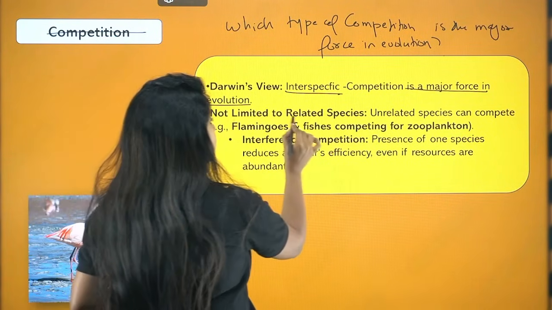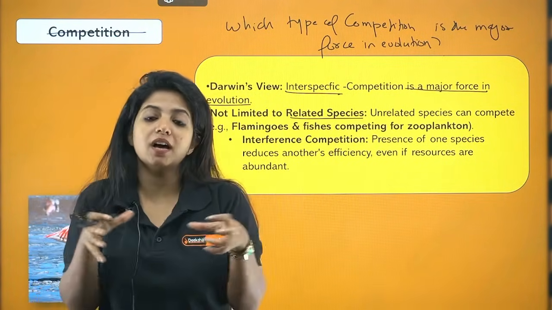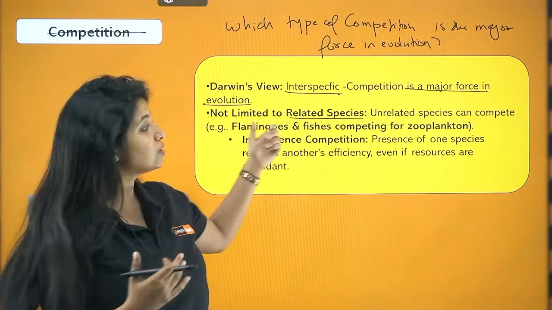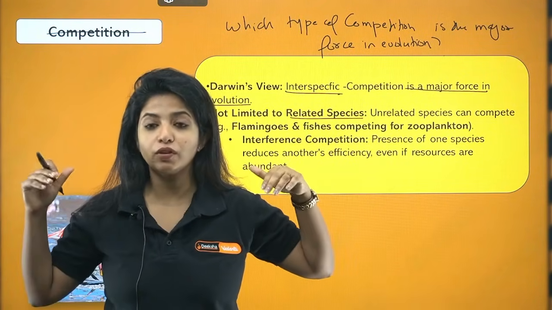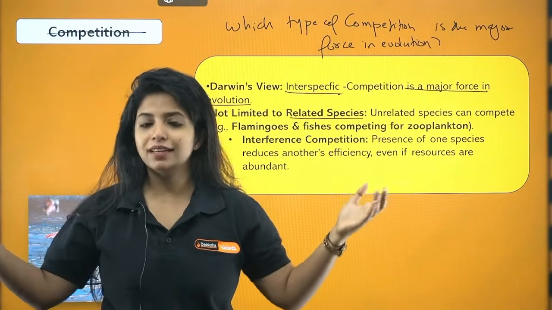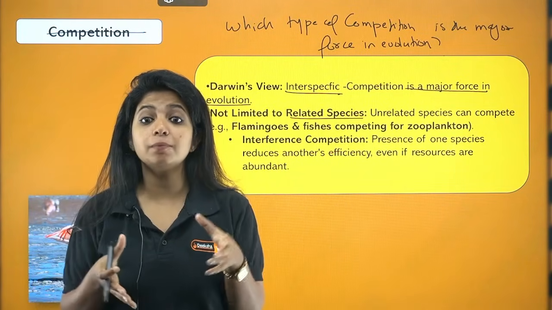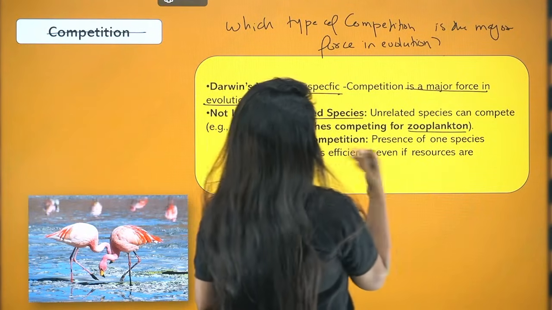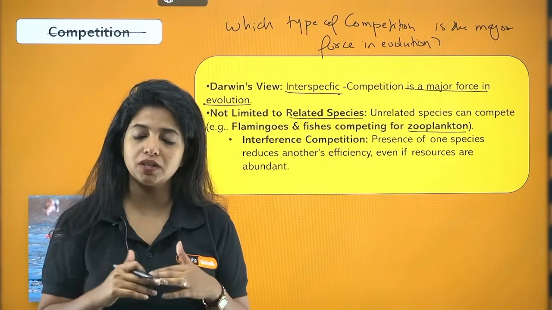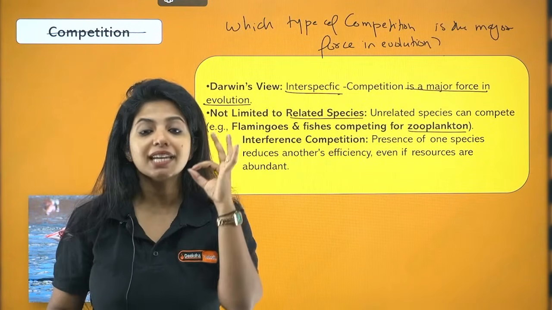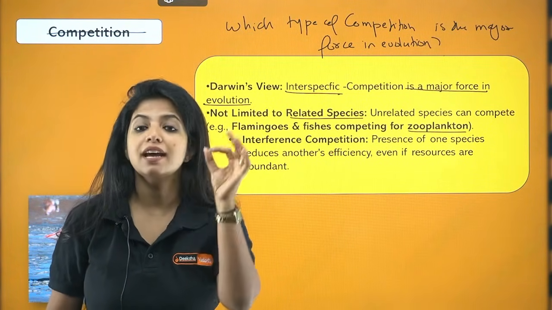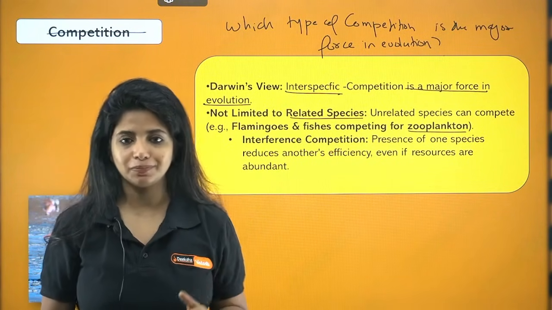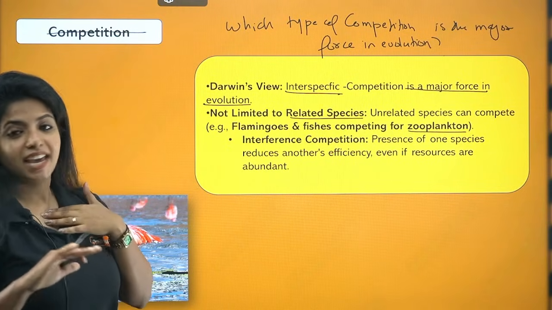And always remember, it is not limited to related species. It's not like only two related species are competing. Sometimes it can go beyond that as well. For example, flamingos and fishes. One is a fish, one is a bird. Are they related? No, they are not at all interrelated species, right? Still they are competing for zooplanktons found in the aquatic area. So yes, it can be unrelated species as well. But always remember, interspecific competition, between two species, is the major force in evolution. The one that sustains, and the one that does not get extinct.